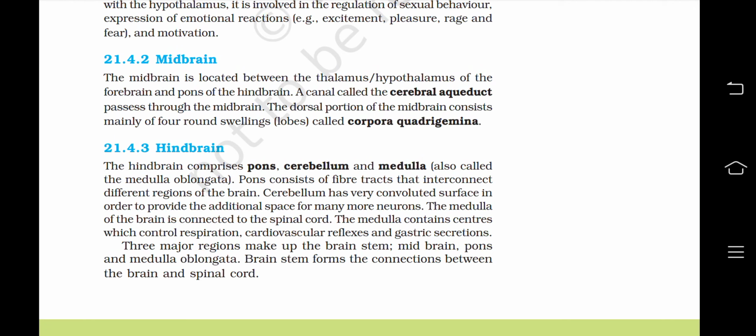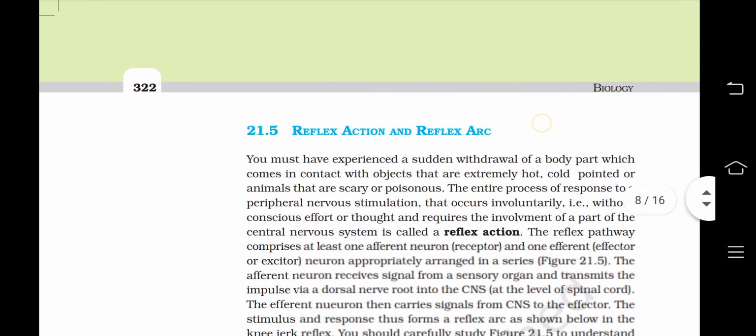Three major regions make up the brain stem: the midbrain, pons, and medulla oblongata. Brain stem forms the connections between the brain and the spinal cord.